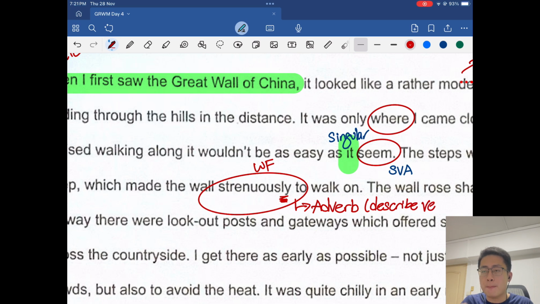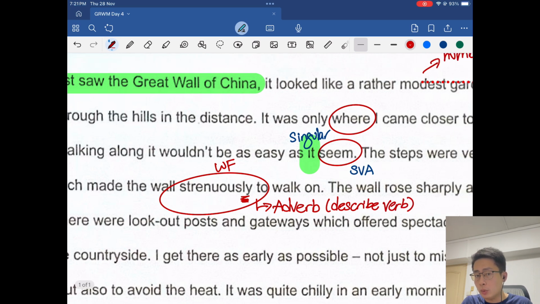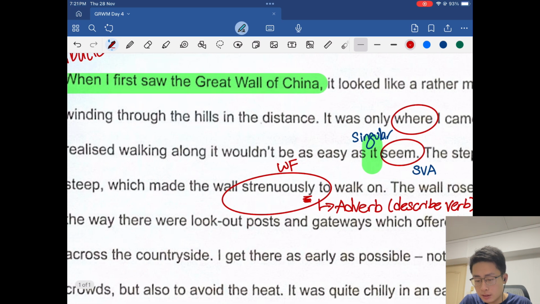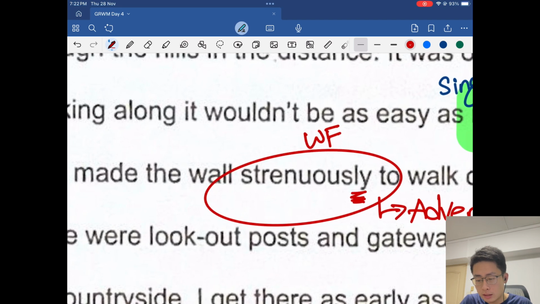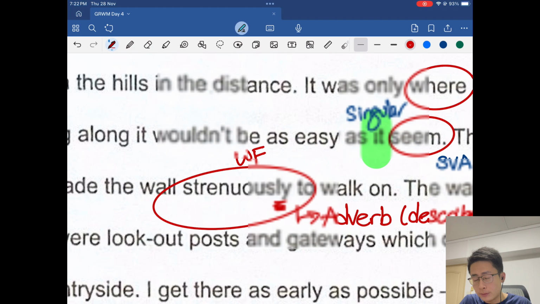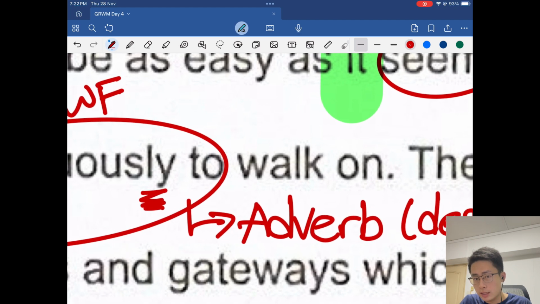Okay, so for example, I burped loudly. So loudly is describing how I burped. Burp is an action, it's a verb. Okay, in this case, there is no verb here. Do you see any verbs here next to strenuously? No. Okay, in fact, the verb is after the so-called adverb strenuously.